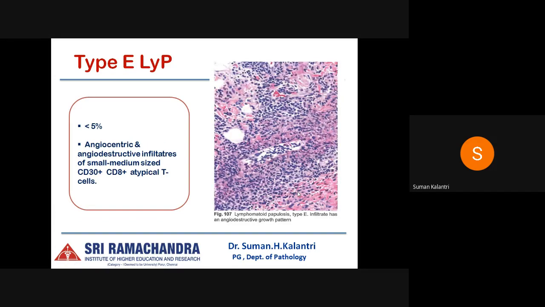Now type E, where you can see angiocentric as well as angiodestructive infiltrates of small to medium sized CD30 and CD8 positive atypical cells. So here we can see an angiodestructive pattern in type E.